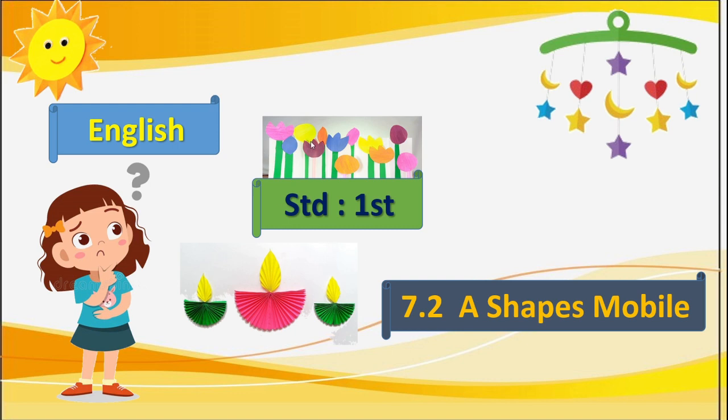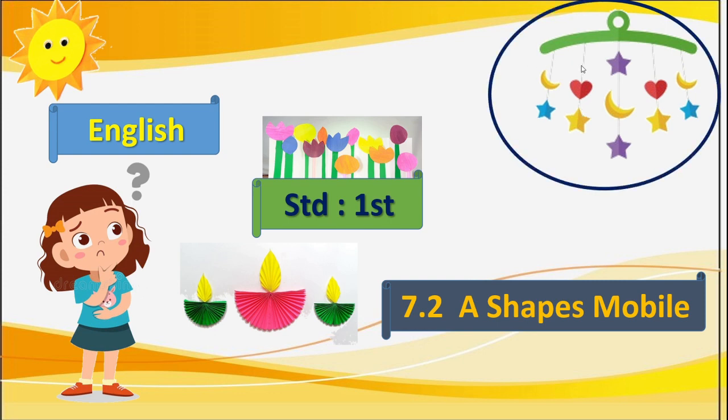How to make all this? Yes, okay. Now dear children, today we will try for this object. This is called a shapes mobile. Let us learn to make this shapes mobile along with Mona. Okay, shall we move?